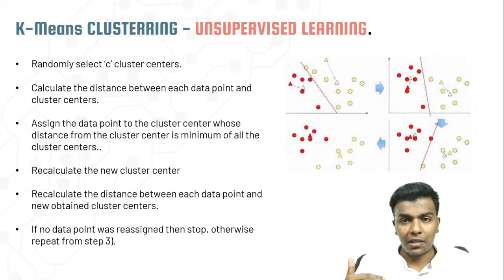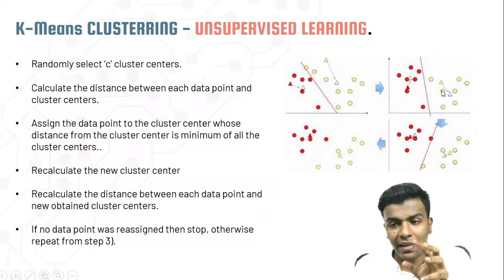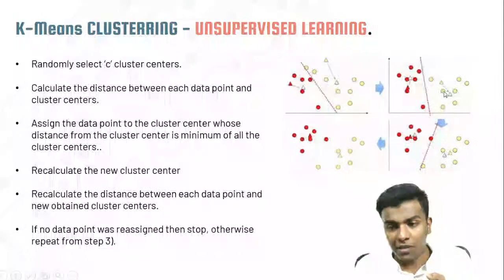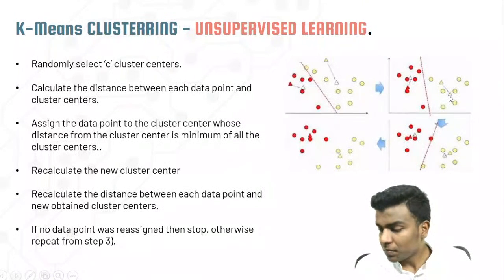Then in the second process, it is going to measure the distance between the cluster centers and the data points. For example, in the second figure, the triangle represents the center and the circle represents the data point. Here we have two classes, white and red, so two clusters, two kinds of class of data points. It is going to measure the distance between the cluster center and the data points.